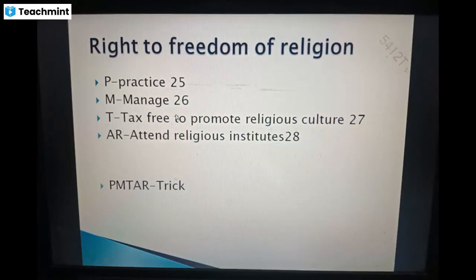T for tax-free to promote religious culture, that is Article 27. AR for attend religious institute: you can attend any religious institution freely, that is Article 28.